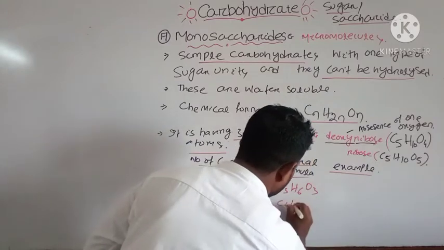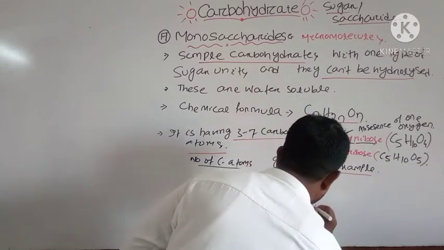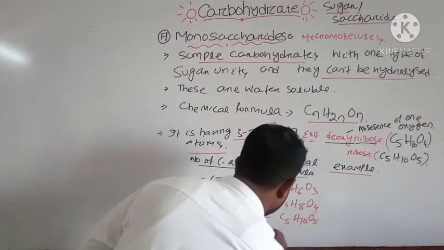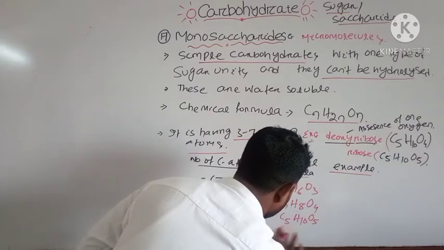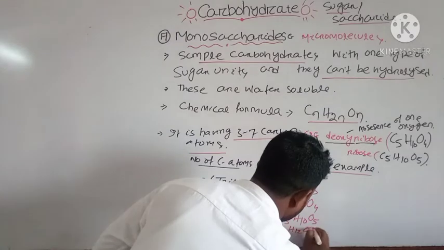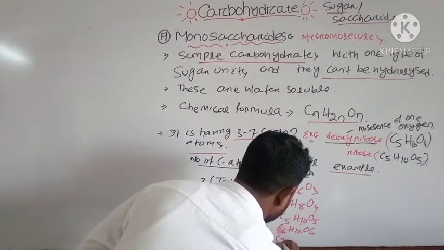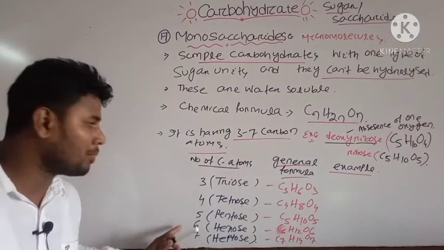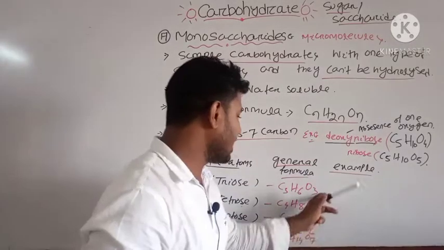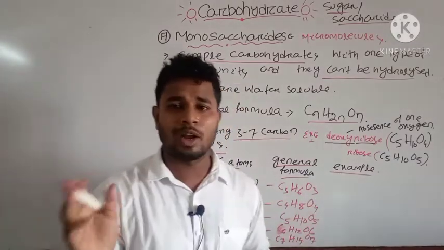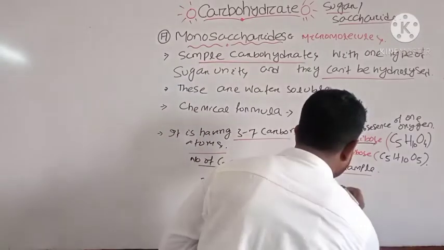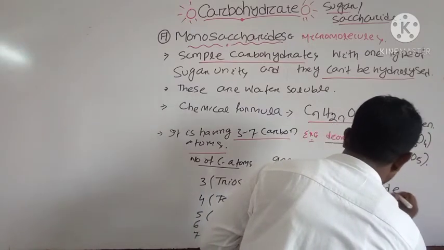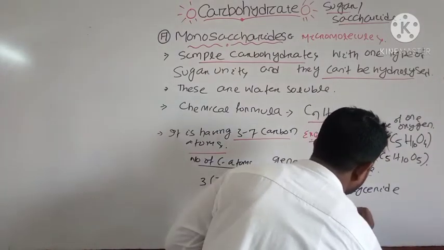The formulas are C3H6O3, C4H8O4, C5H10O5, C6H12O6, and C7H14O7. These are some examples of types of monosaccharides. If you write an example of a triose sugar, one of the important examples is triglyceride, and the 4 carbon compounds are erythrose